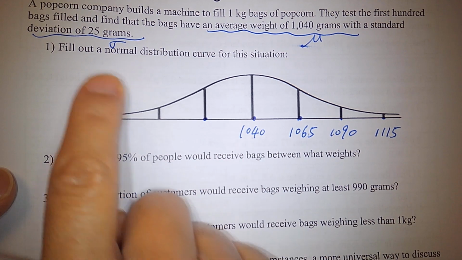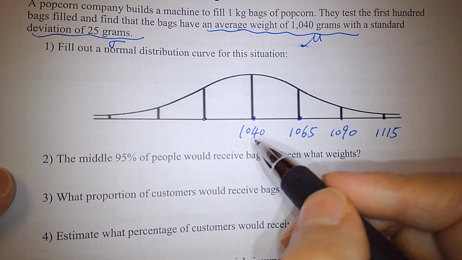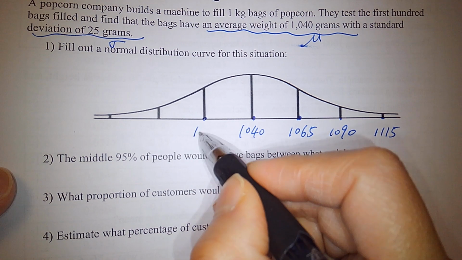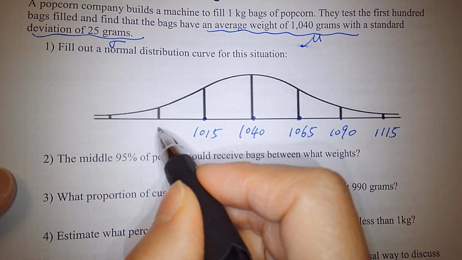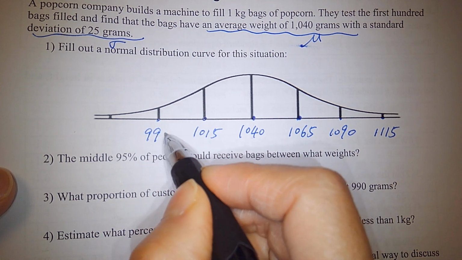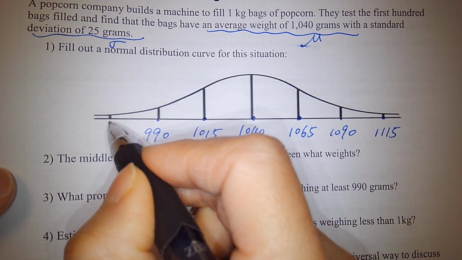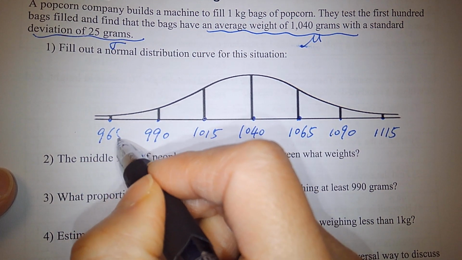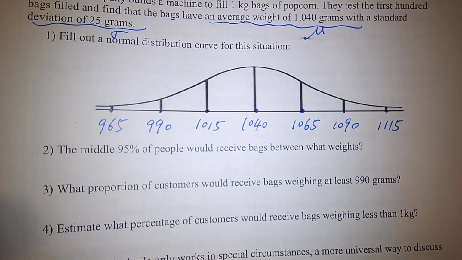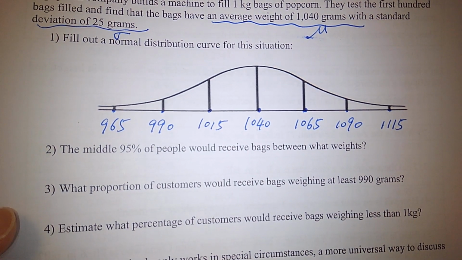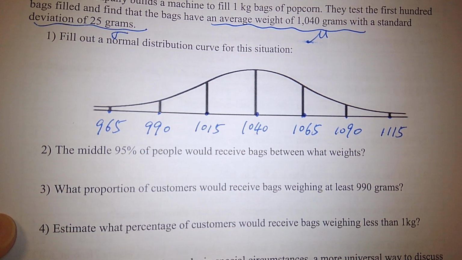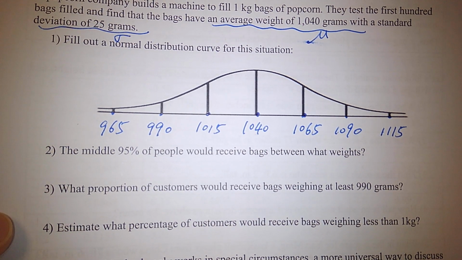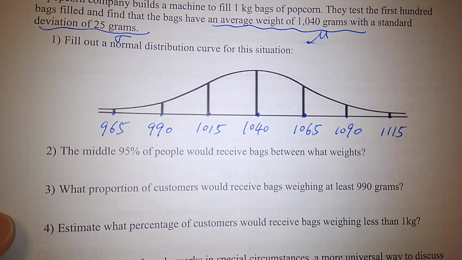From the mean, subtract 25. Keep on subtracting 25. So that's good for question 1.